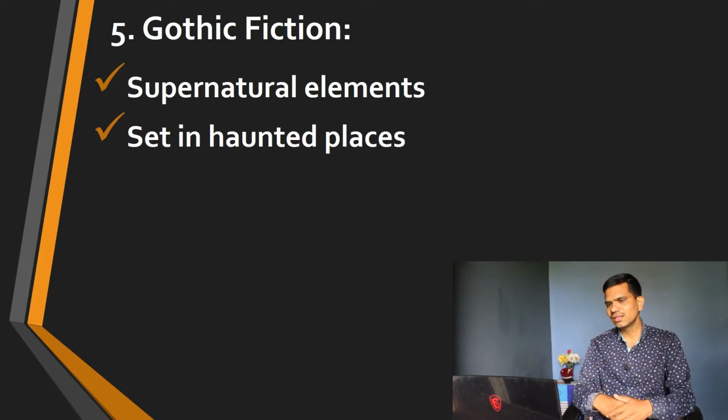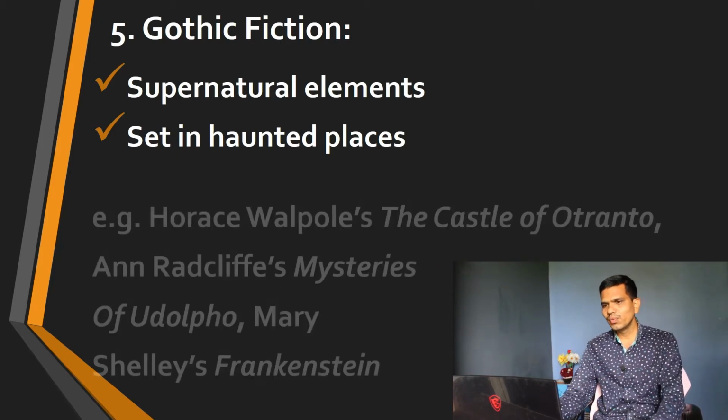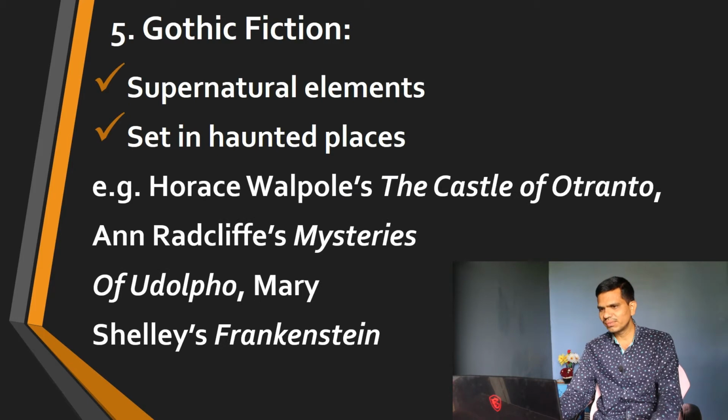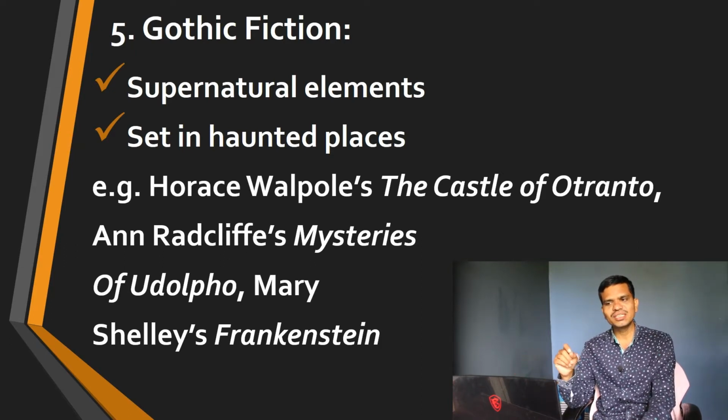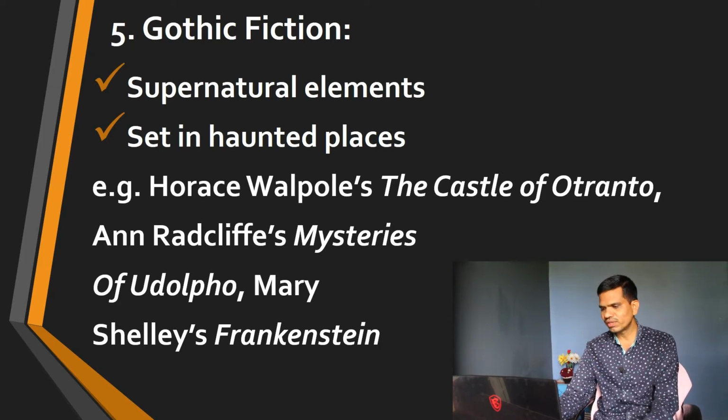So this is Gothic fiction, and here we have examples. For example, very famous, we have Horace Walpole's The Castle of Otranto, Radcliffe's The Mysteries of Udolpho, and Mary Shelley's Frankenstein. Frankenstein was composed in 1818 and is very famous for its Gothic elements. Again we have Wuthering Heights by Emily Bronte, which also includes Gothic elements.